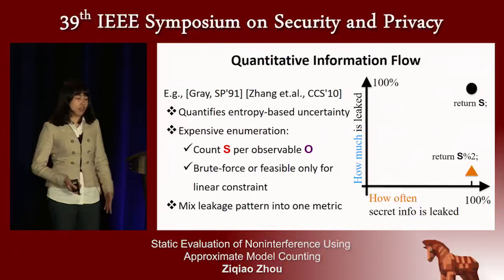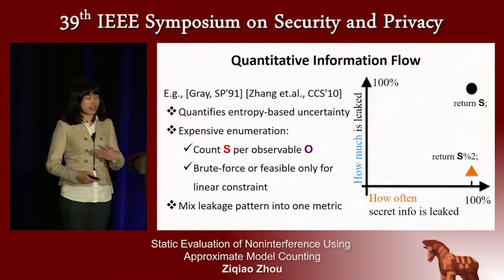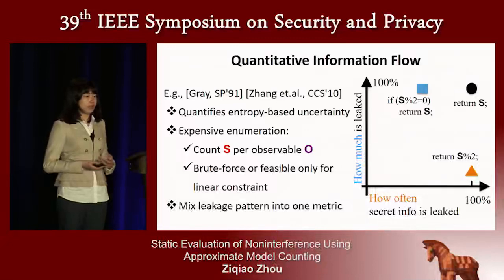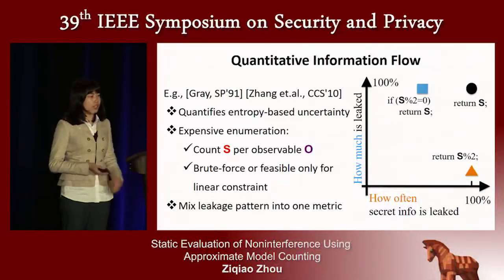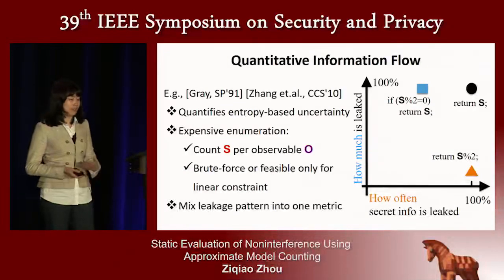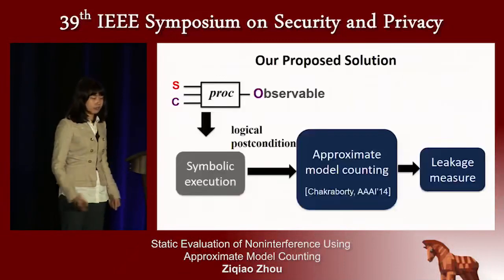For this procedure, only one dimension will be maximized, but the other dimension is not that high. You may also have a procedure that will reveal the complete secret value only when the secret is even. Those three different procedures link information in different patterns. If you use entropy-based measures, they will mix those patterns into one metric.